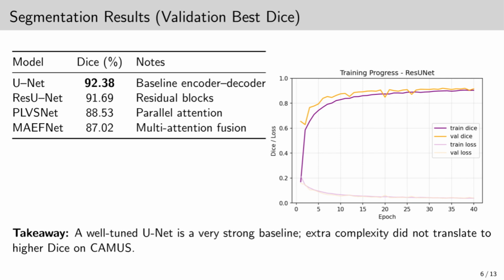Here are the segmentation results. U-Net achieved the best validation Dice score at 92.38%. ResU-Net was close behind at 91.69%, while PLVSNet and MAEFNet performed worse at 88.53% and 87.02%. So the classic U-Net, despite being the simplest, outperformed newer, more complex models. That's the important takeaway. Adding residuals or multiple attention modules didn't improve performance for CAMUS. U-Net still stands strong as a baseline.